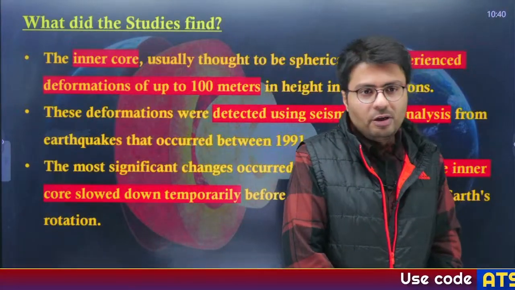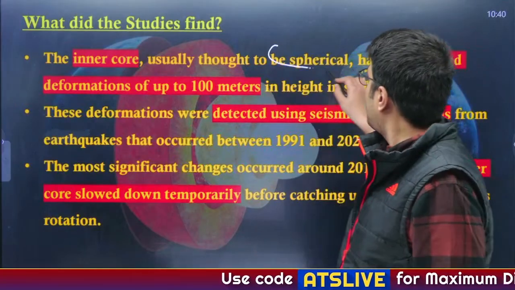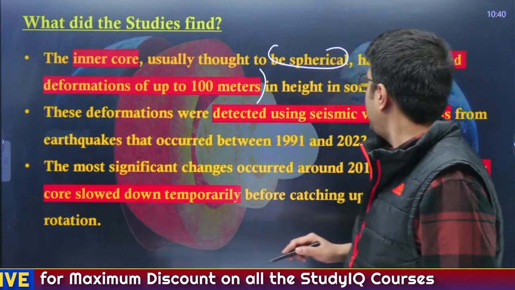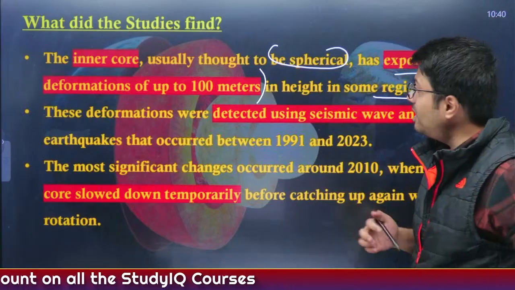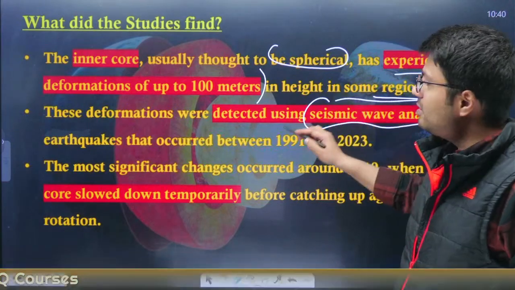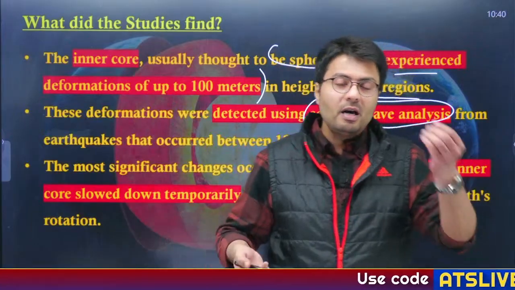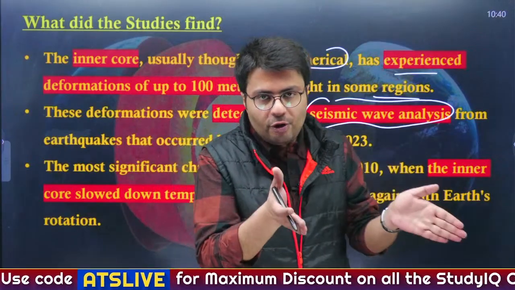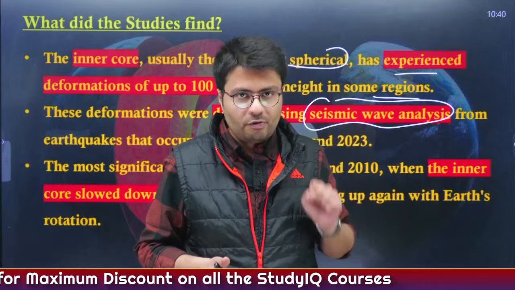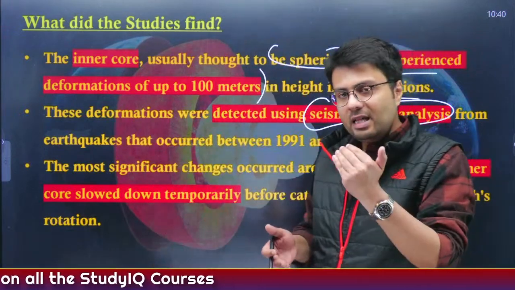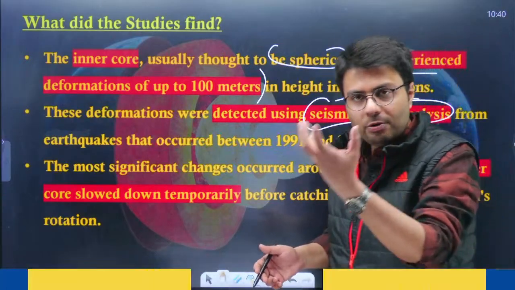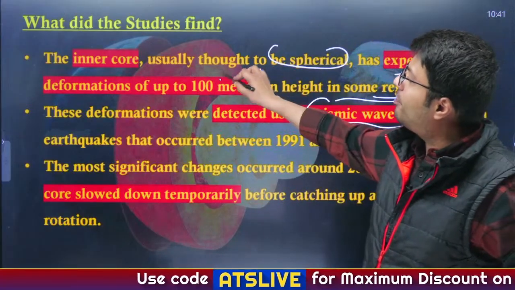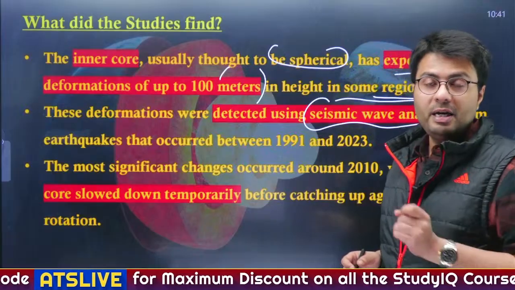Now studies have found that the inner core, which was usually thought to be spherical, has experienced deformations of about 100 meters in height in some regions. These deformations were detected using seismic wave analysis. As you may have heard in the geography syllabus, there are two types of seismic waves, P waves as well as S waves. These waves travel through different portions of Earth's inner core depending upon their nature. Understood? By analyzing these waves, scientists are able to understand whether the inner core is changing and how it is changing, and they have inferred that it is deformed up to 100 meters in depth.